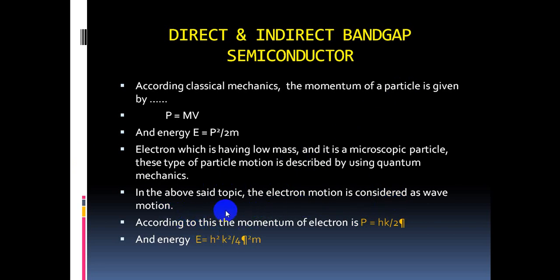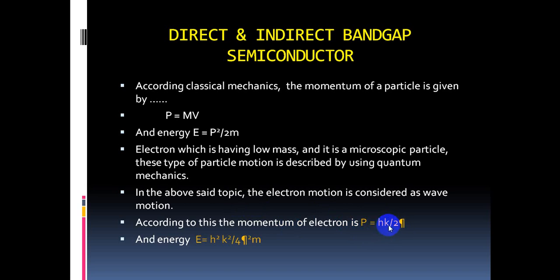According to quantum mechanics, the electron momentum P equals hk by 2 pi. Here k is called the propagation vector, wave vector, or propagation constant. Indirectly, k represents the momentum of the electron, because h is a constant and 2 pi is also a constant.